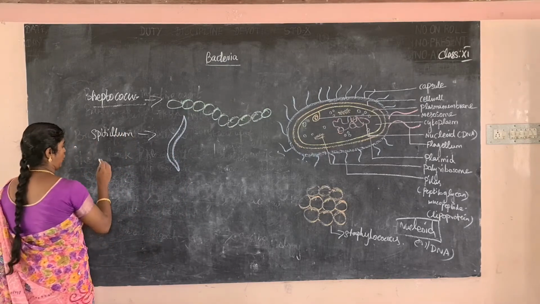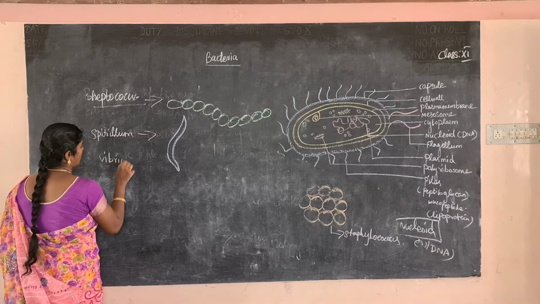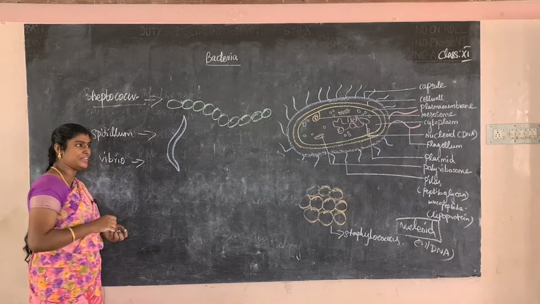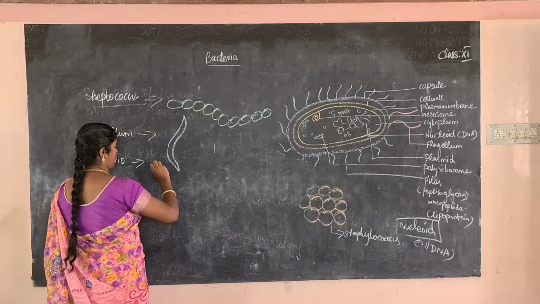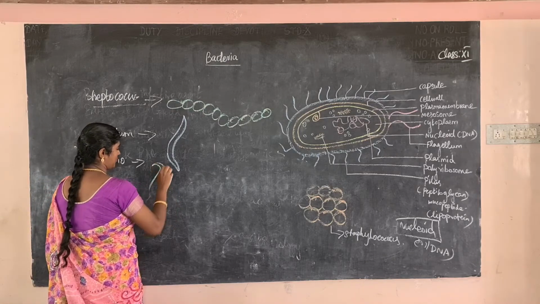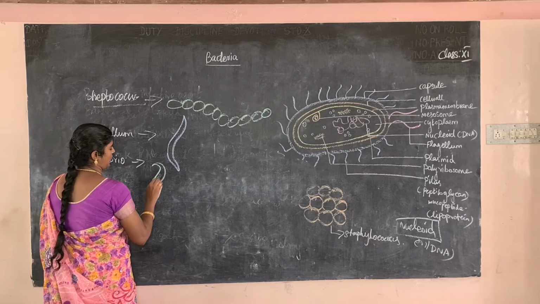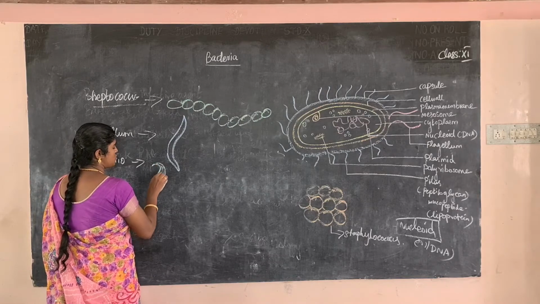What is the meaning of Vibrio? The bacteria name is Vibrio cholerae. It causes the disease Vibrio cholera disease. Okay. The bacteria shape is a comma shape. Okay, this is a Vibrio shape bacteria.